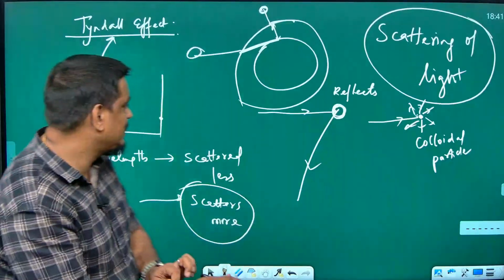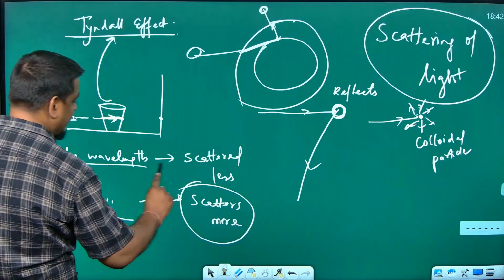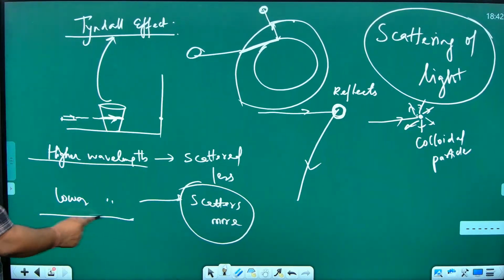If you have understood this, copy whatever you want to copy from the board. Write these things importantly. Higher wavelength is having less scattering, and lower wavelength is having high scattering. And if you want to write some statements, I will give the statement to you. Write the Tyndall effect definition. You write the scattering of light.